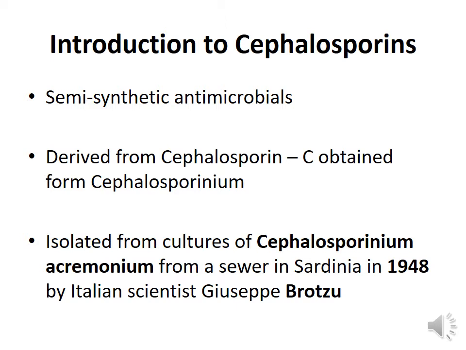Cephalosporins are semi-synthetic antimicrobials. Chemically, they are similar to penicillins because they also contain a beta-lactam ring. So you can classify cephalosporins under beta-lactam antimicrobials. They are derived from cephalosporin C, which is obtained from Cephalosporium. The first cephalosporins were isolated from cultures of Cephalosporium acremonium from a sewer in Sardinia in 1948 by the Italian scientist Giuseppe Brotzu.